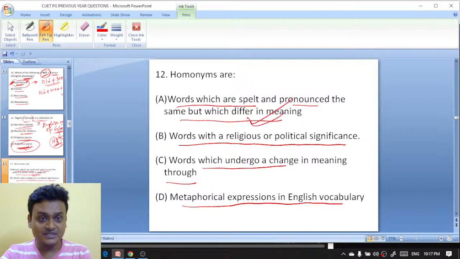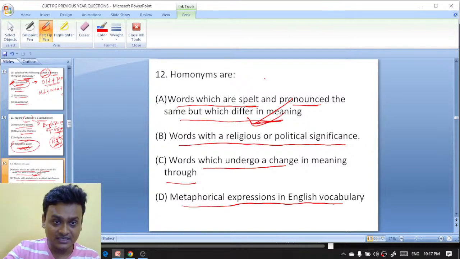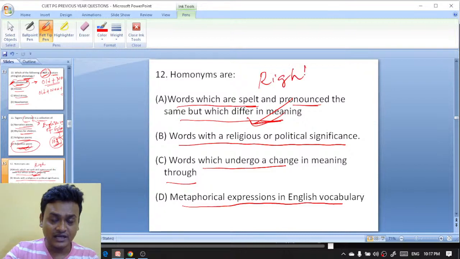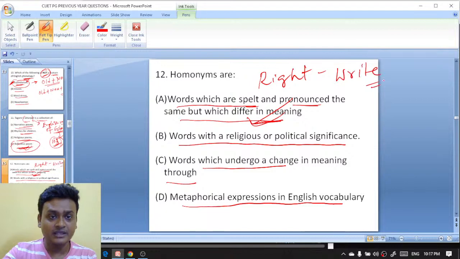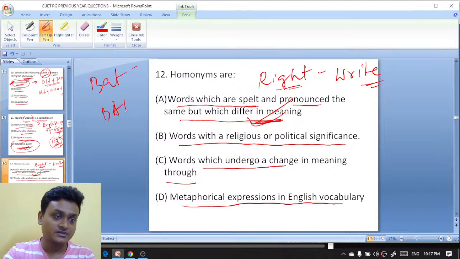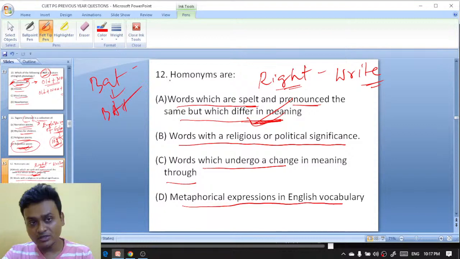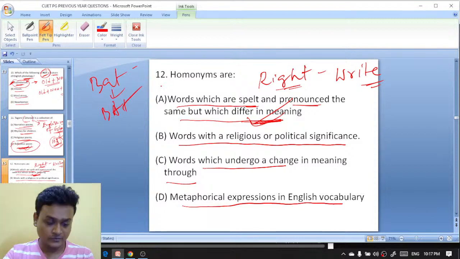That is a homonym. Like right, R-I-G-H-T, and right. It is pronounced the same but the meanings differ. And again bat, bat, bat. These are all examples of homonyms.